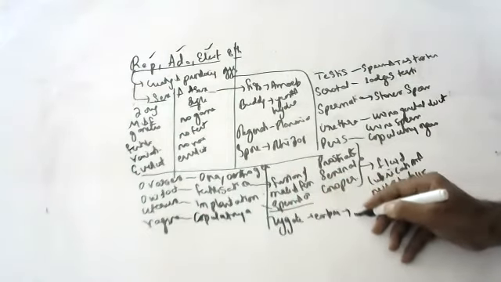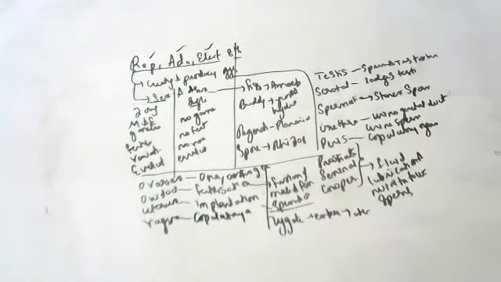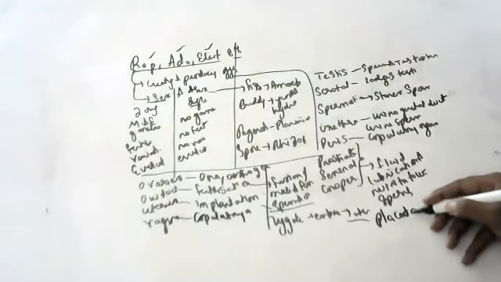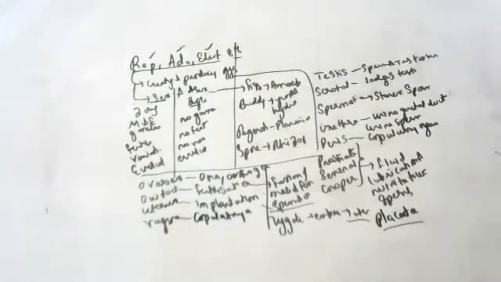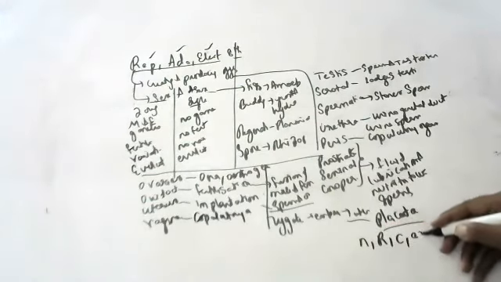This embryo gets attached to the uterus. Attachment of the zygote or embryo to the uterus is called implantation. After implantation, the placenta is formed between mother and fetus, which gives nutrition, respiration, circulation, and excretion.